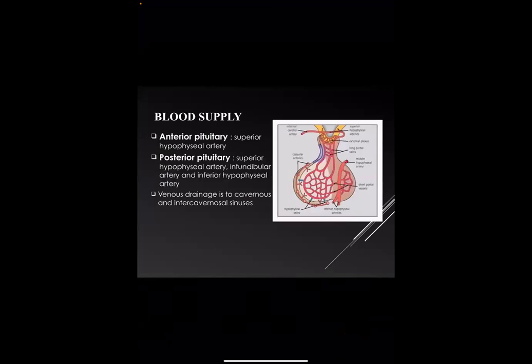Blood supply to the pituitary gland. Anterior pituitary is supplied by the superior hypophyseal artery. Posterior pituitary is supplied by the superior hypophyseal artery, infundibular artery, and inferior hypophyseal artery. All of them contribute to the formation of the portal circulation. Venous drainage is to the cavernous and intercavernous sinus.